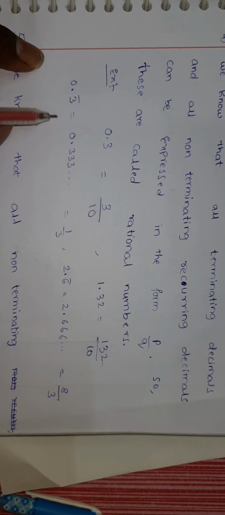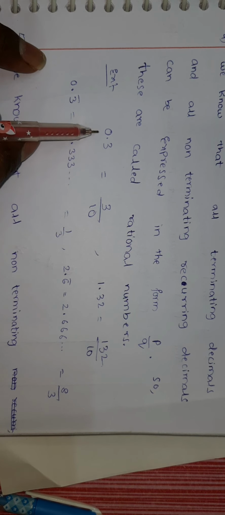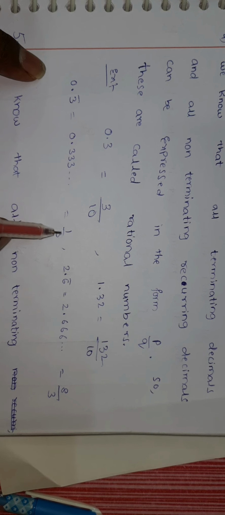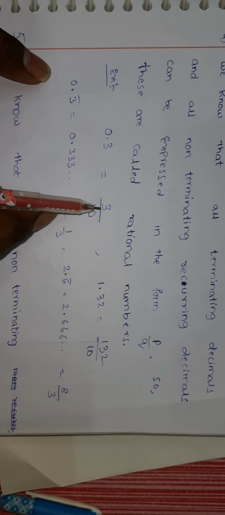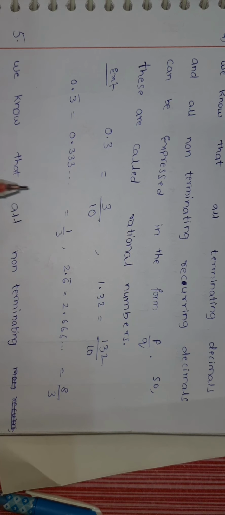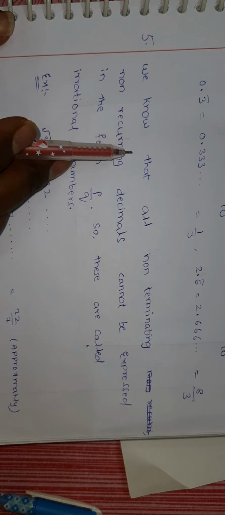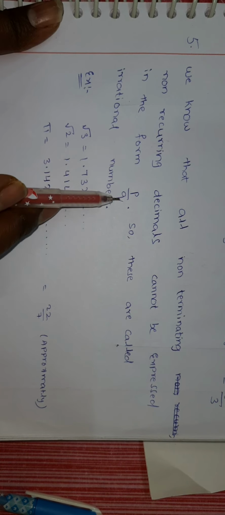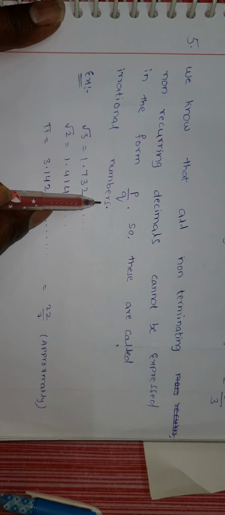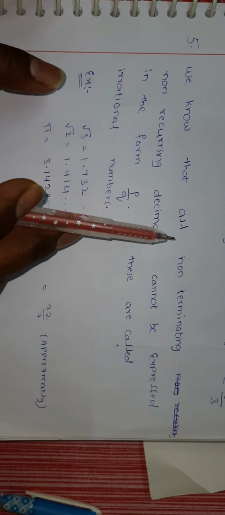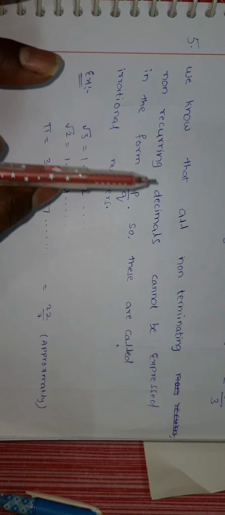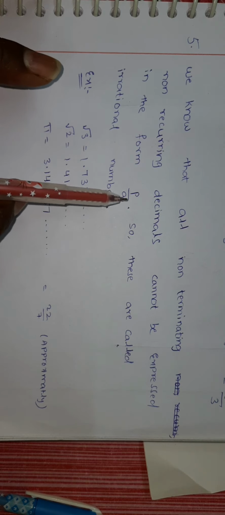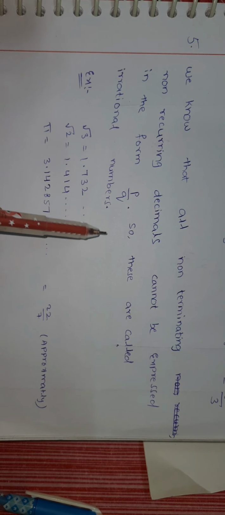So 0.3 bar, we can write this as 0.333 and so on, which we can write as 1 by 3. So the terminating and non-terminating recurring decimals are called rational numbers because these can be expressed in the form of P by Q. See the next note point. We know that all non-terminating non-recurring decimals cannot be expressed in the form P by Q. So these are called irrational numbers.